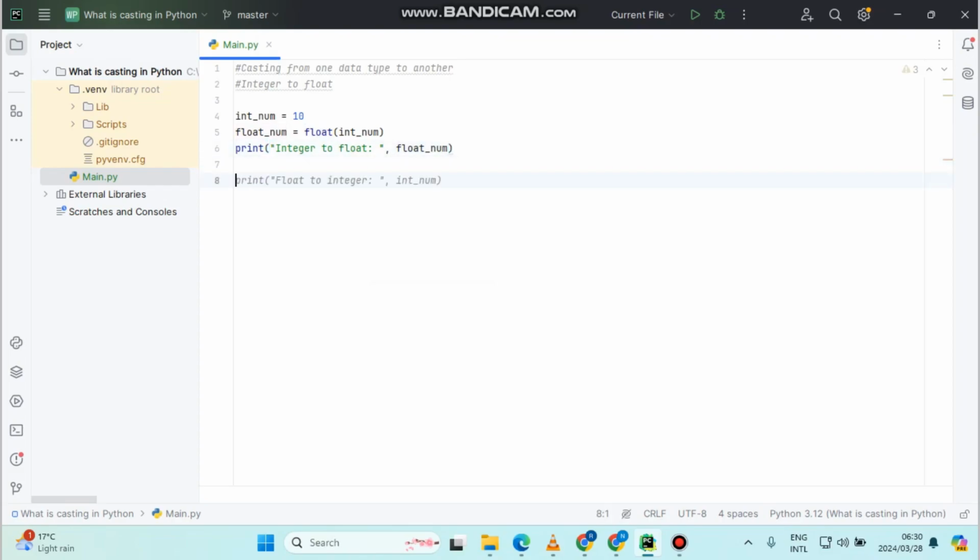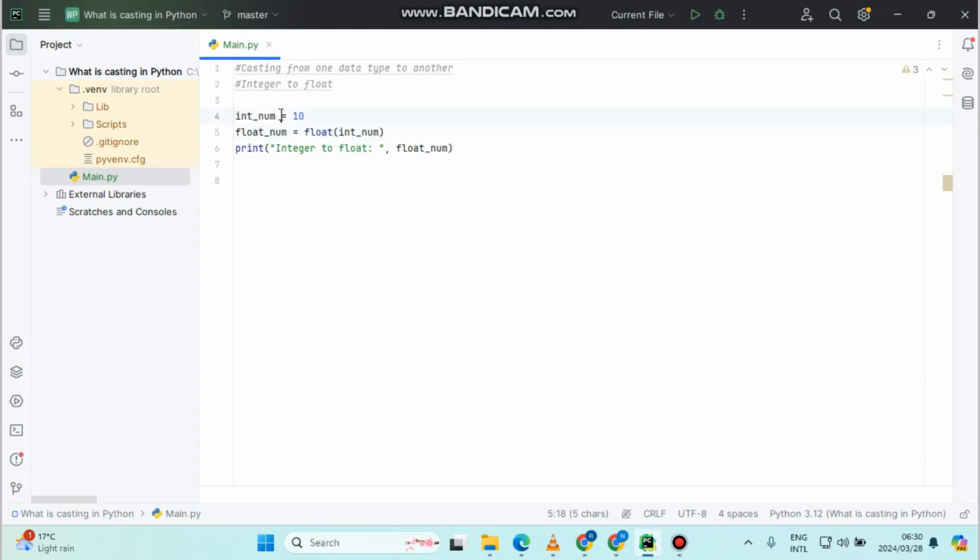Okay guys, let's discuss what we have here. In line 4 we have a variable called int_num, initialized to 10, which means it's going to store the value of 10. Float_num is initialized using a function, float.